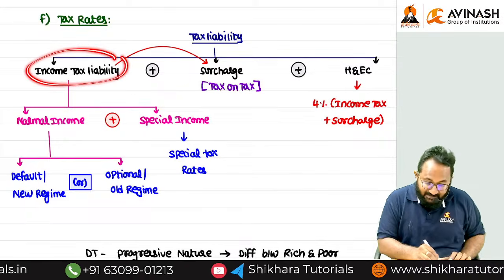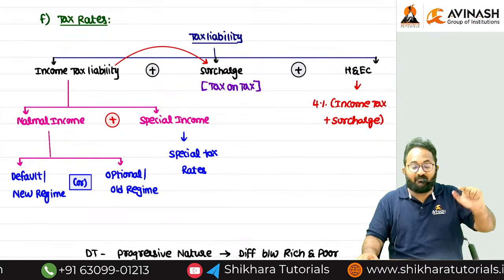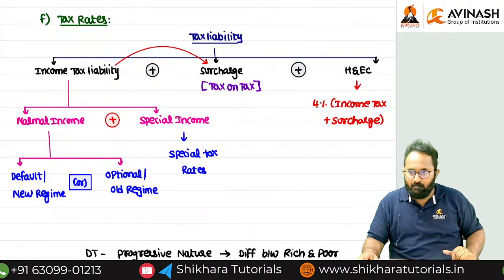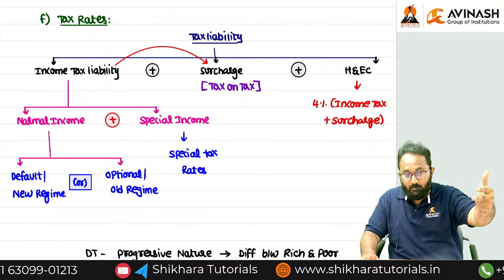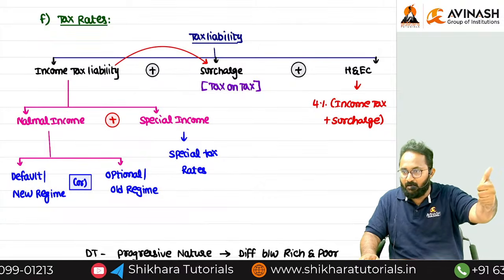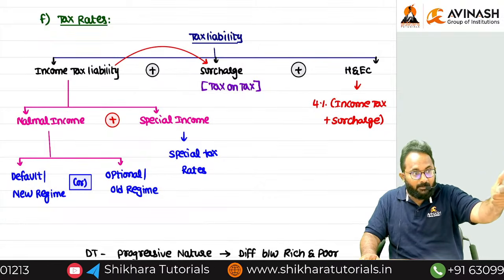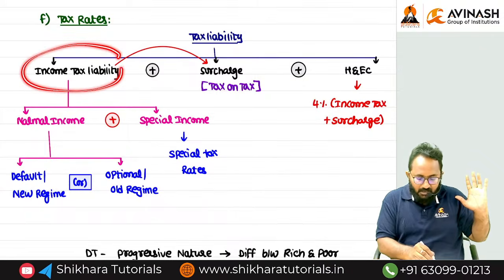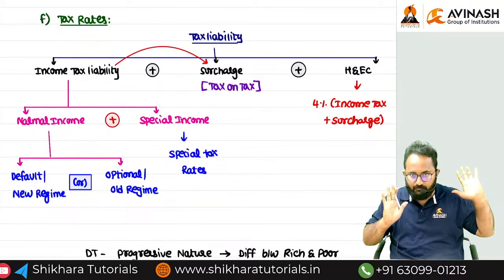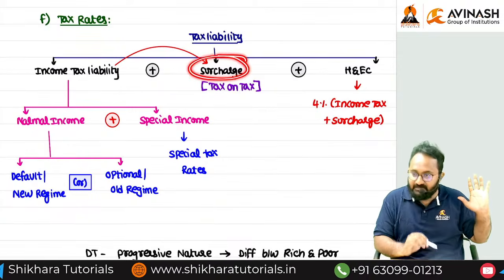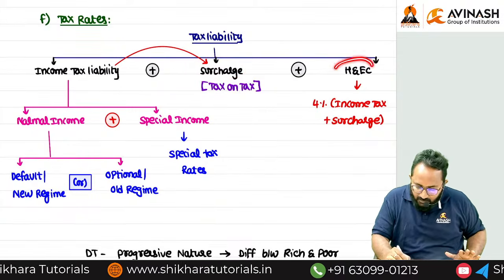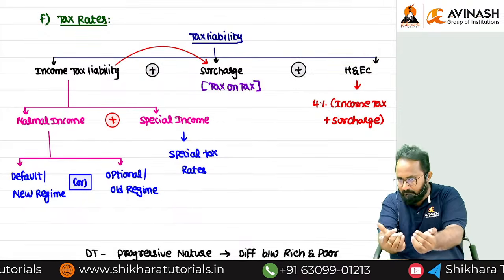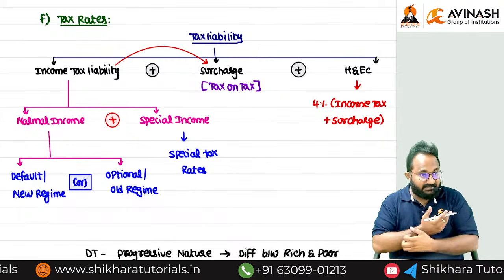While discussing the income tax rates, for every person we have to discuss the income tax rate: individual, HUF, AOP, BOI, AJP, company, partnership firm, LLP, local authority, cooperative society. For all of them, what are the income tax rates? What are the surcharge rates? Then we can discuss the health and education cess. 90% of the chapter will be over after discussing these rates.